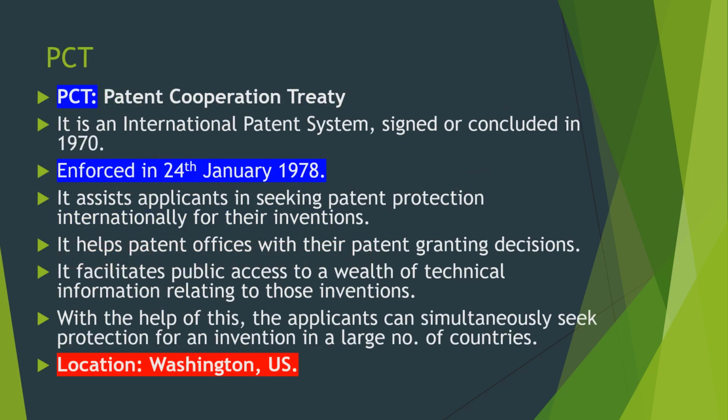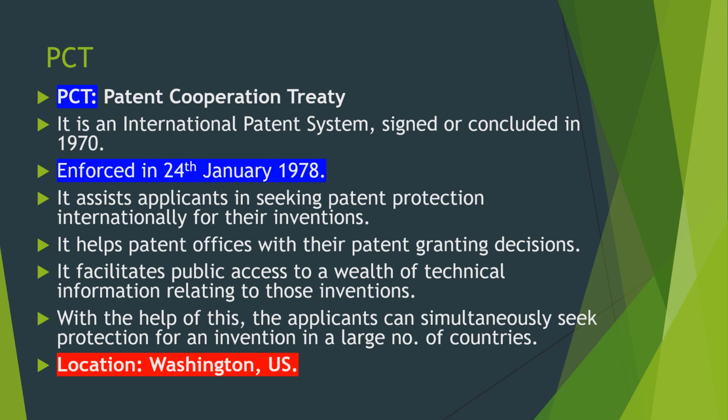Now, the treaty is PCT, that is Patent Cooperation Treaty. It is an international patent system signed or concluded in 1970. Okay, that means PCT was signed or concluded in 1970. You can just correlate this year to the Patent Act of India, the Patents Act 1970 as well, just for remembrance. Fine. PCT was enforced on 24th January 1978.